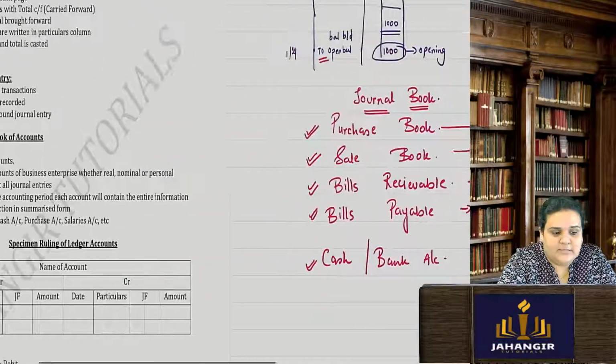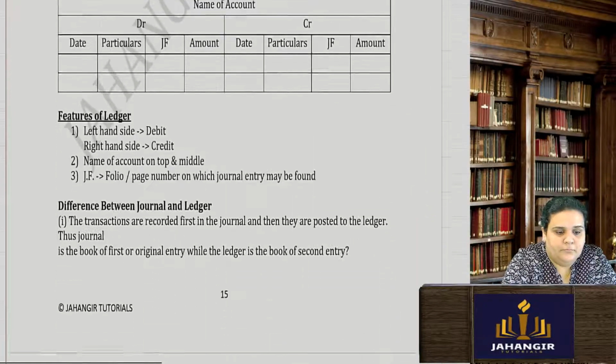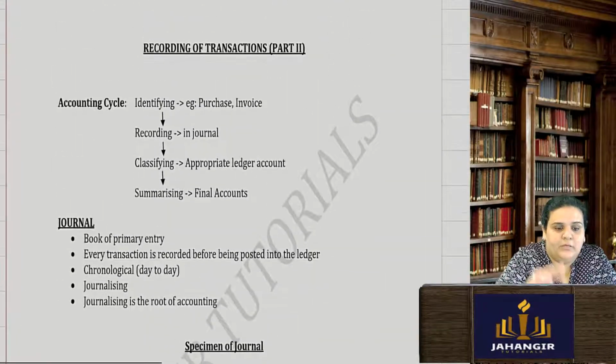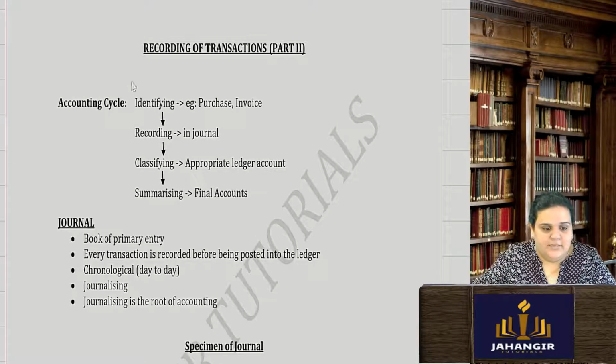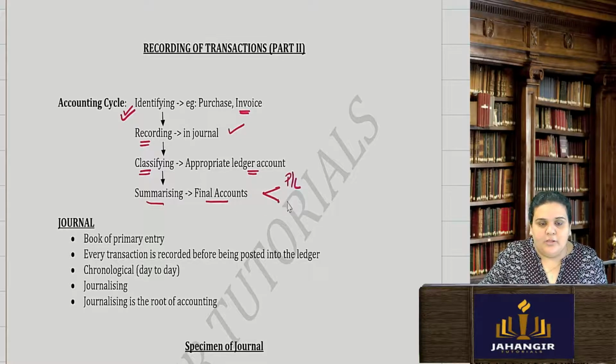Okay, so let's go to recording of the transactions. First, I will identify the transaction, what kind of transaction it is. How will I identify? I have an invoice, something. Record that in my journal book, classify that and properly record it in my ledger accounts, and then summarize them in final accounts. Whenever I talk about final accounts, I am talking about the P&L and balance sheet, right?